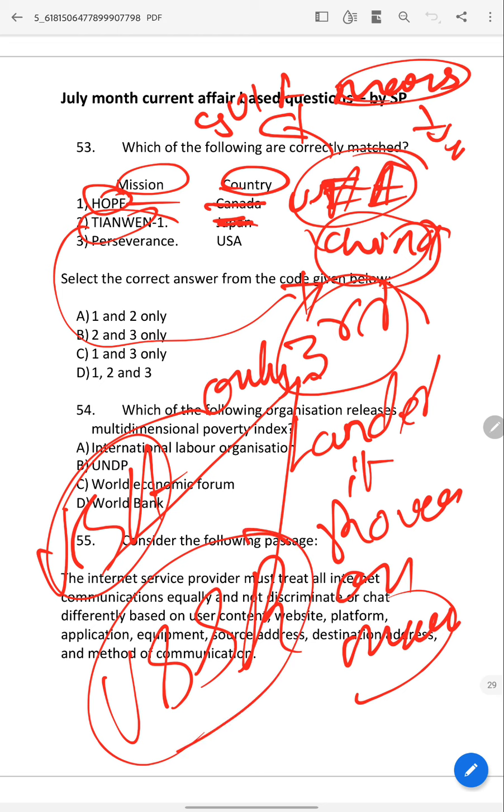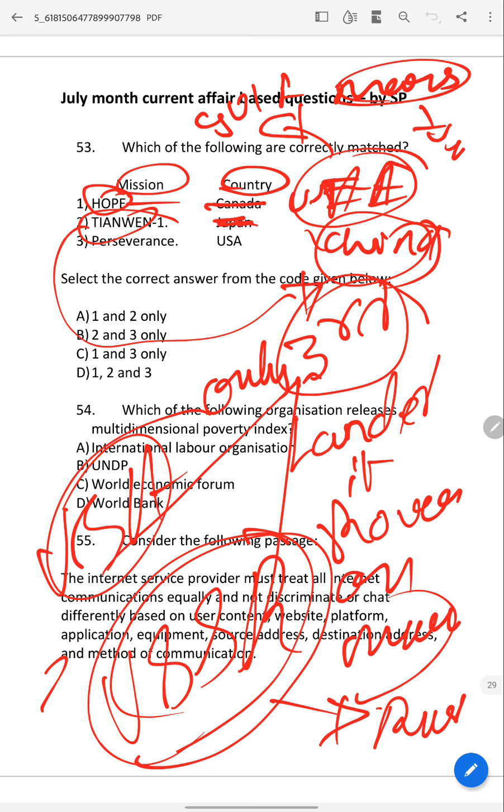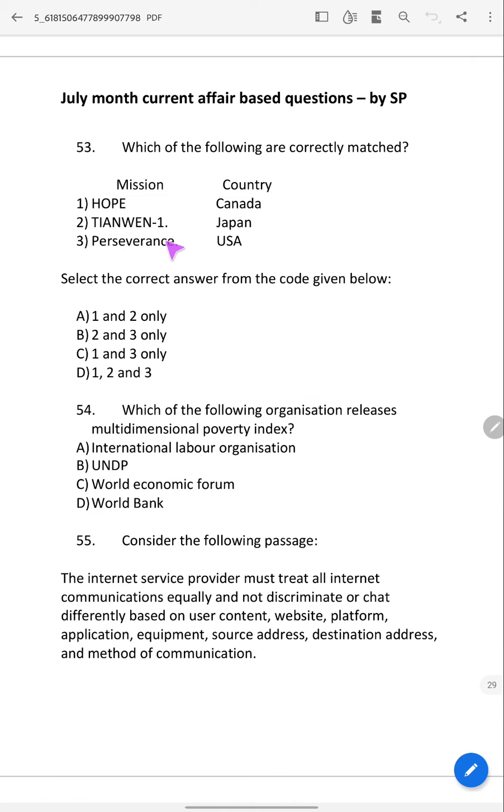So USSR means Russia, Soviet Union. When it was the Soviet Union, it launched. After disintegration, it has not. And this one is USA. This one is wrong, this one is wrong. So sorry, the option should be only 3. Answer is C.